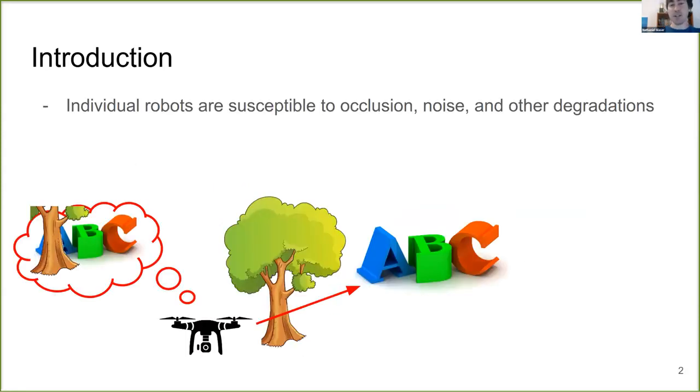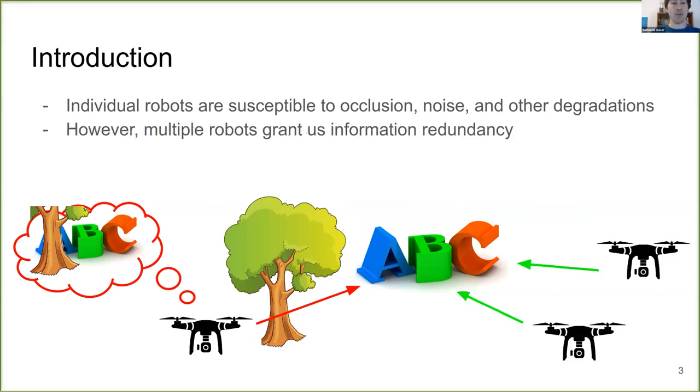Individual robots are susceptible to occlusion, noise, and other degradations. However, multiple robots grant us information redundancy. As you can see in the figure, the robot on the bottom left is unable to observe the target scene due to an obstruction. However, its partners have clear views. Intuitively, as humans, we know how to combine these two perspectives. Based on the unobstructed view, the letter to the left of B and C should be A. Our work explores how to encode the spatial contextual reasoning into a multi-robot perception pipeline.